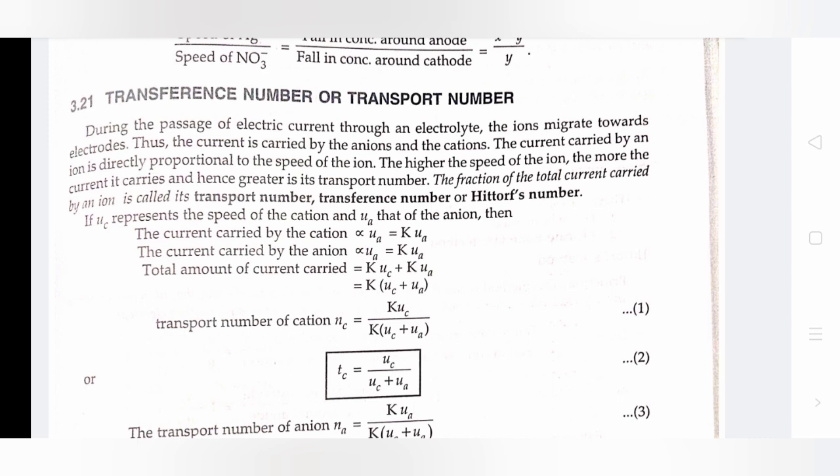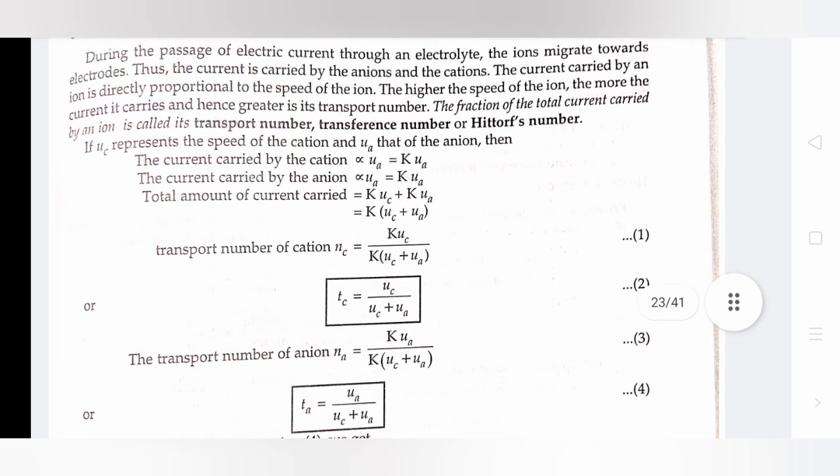If UC represents the speed of the cation and UA that of the anion, then the current carried by the cation is directly proportional to UC, equal to K UC. The current carried by the anion is directly proportional to UA, equal to K UA. Total current equals K UC plus K UA equals K (UC plus UA).